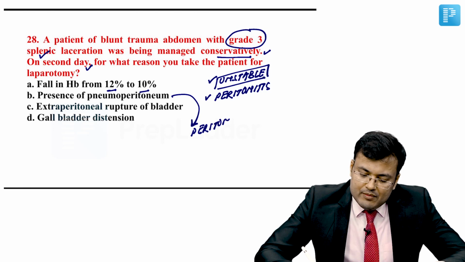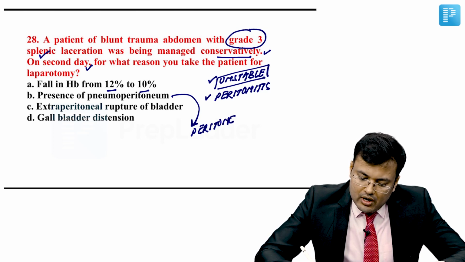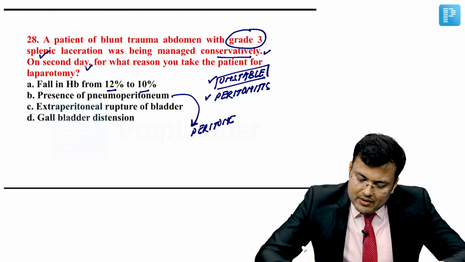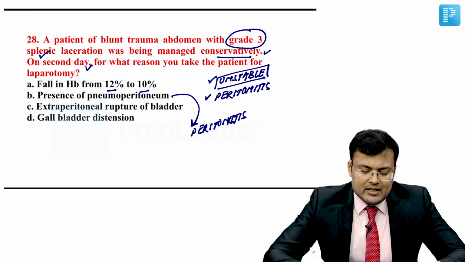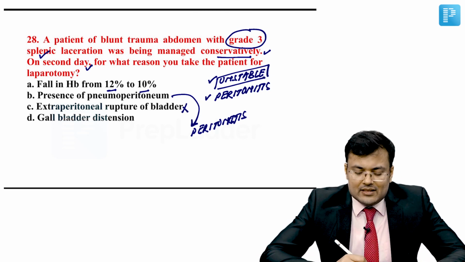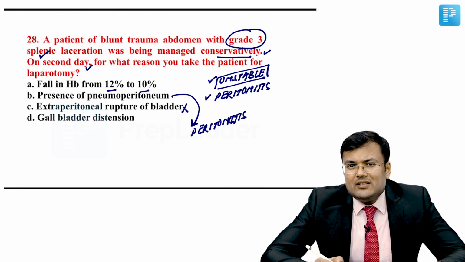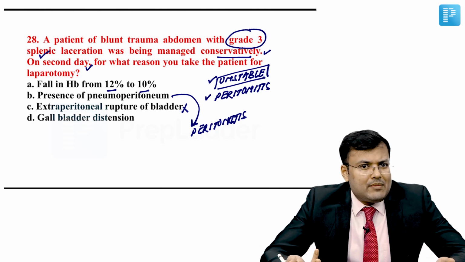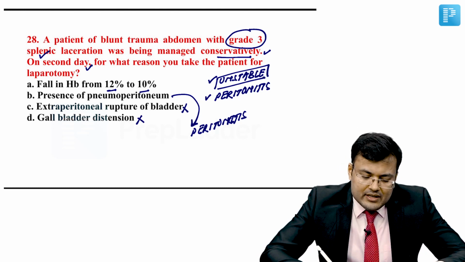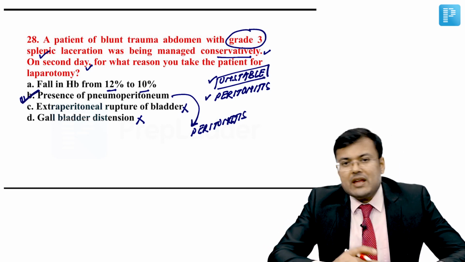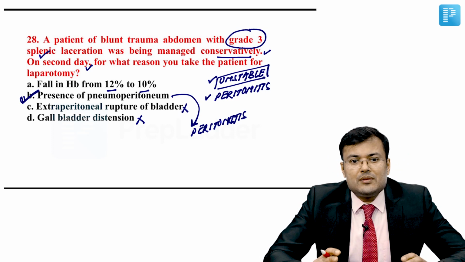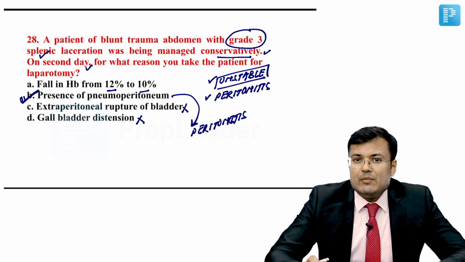So if there is pneumoperitoneum or the patient is having peritonitis, in that case we have to take the patient. Extraperitoneal rupture of bladder we discussed, it can be managed by catheterization. Gallbladder distension, if the patient is NPO, there can be gallbladder distension, so this is not an indication. So out of these four, what is the indication for taking the patient for laparotomy? It is B, presence of pneumoperitoneum.